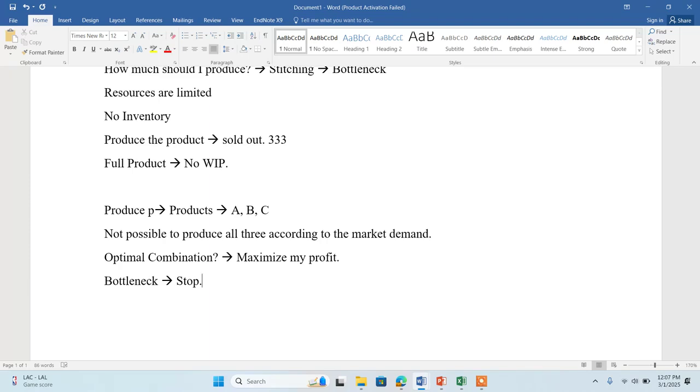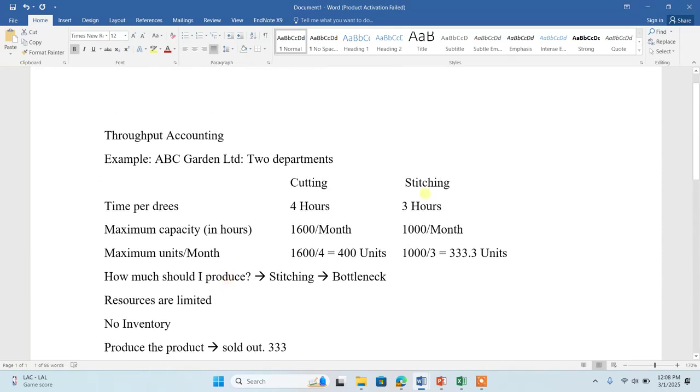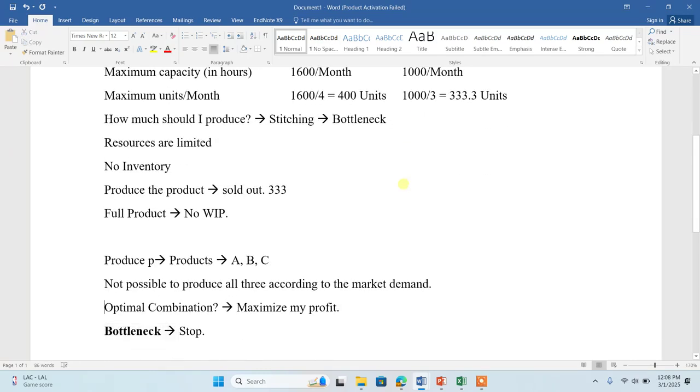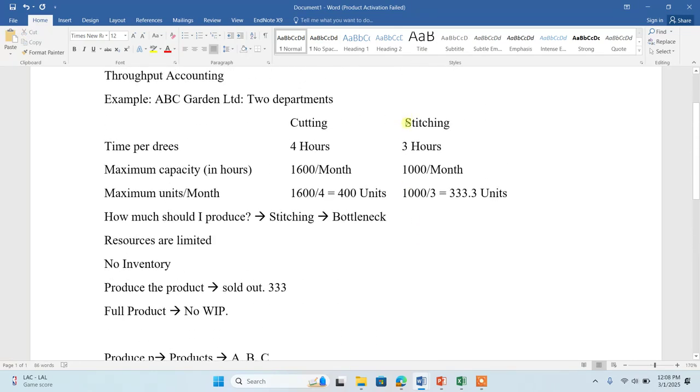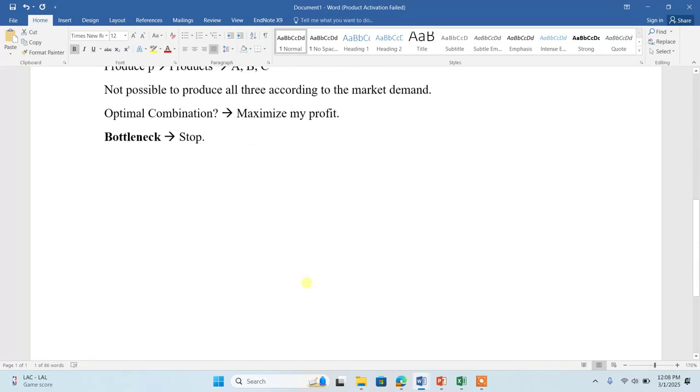So one thing is now clear: while continuing the concept of throughput accounting, and while we are solving this scenario, we need to keep one thing in mind, that is the bottleneck. It is very important to understand the bottleneck, because this is what is stopping us from producing all the units according to the market demand. If you understand the meaning of these 2 concepts, it will help us understand the concept of throughput accounting very easily.